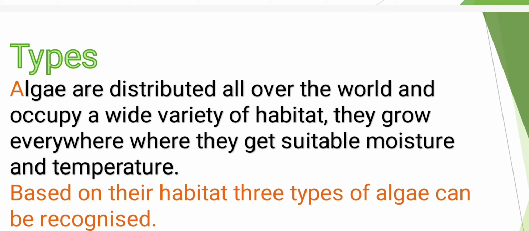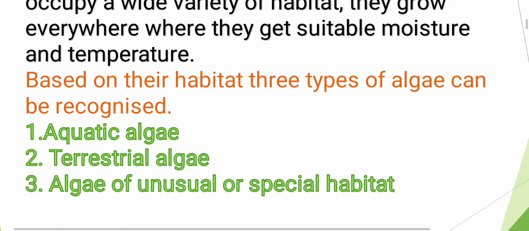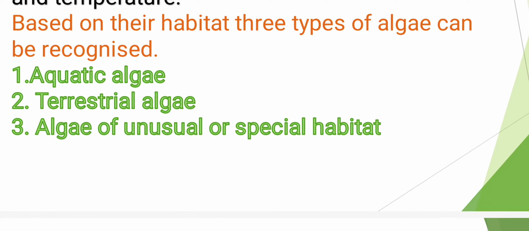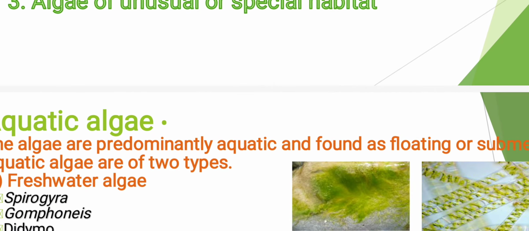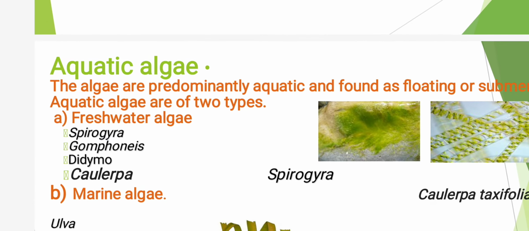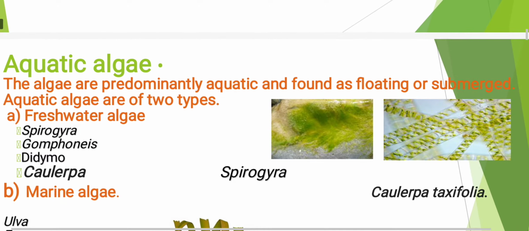And based on their habitat, three types of algae can be recognized. First one is aquatic algae, second is terrestrial algae, and third is algae of unusual or special habitat. Students, in this video, I will explain to you first two categories, that is aquatic and terrestrial algae. So first of all, let's know about aquatic algae.